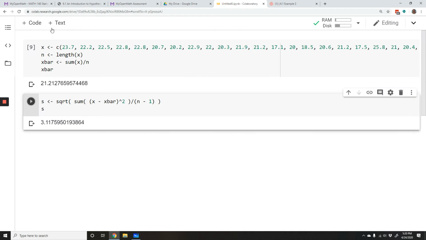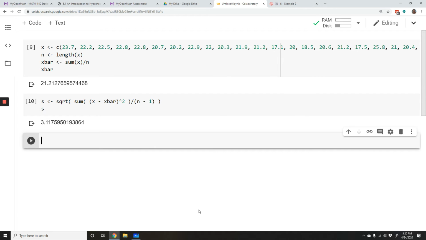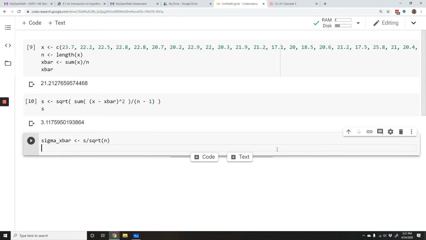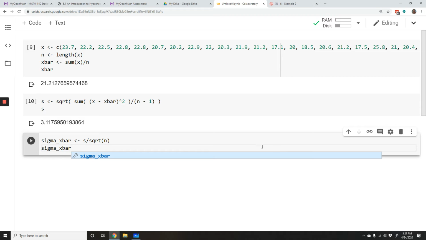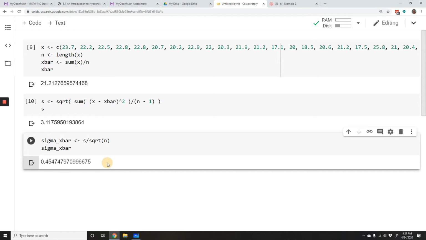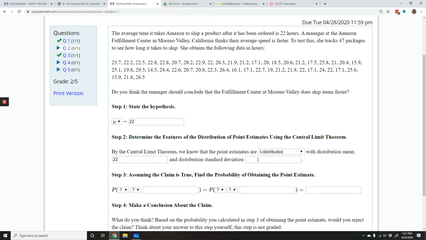So let's go back here, and now that we have our sample standard deviation, we could take that and divide by the square root of our sample size, which I've stored in n up here. Okay, so let's run that. Oh, and of course, I've actually got to print it out. And that is the answer to that next text box. That is the distribution standard deviation.